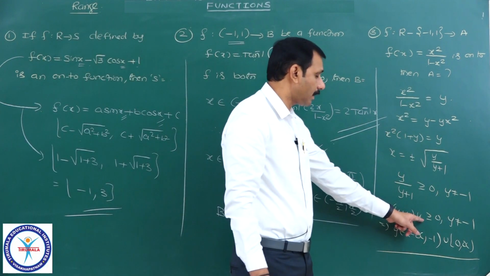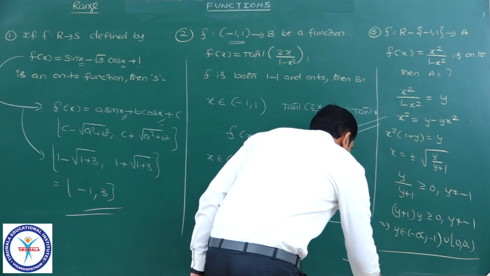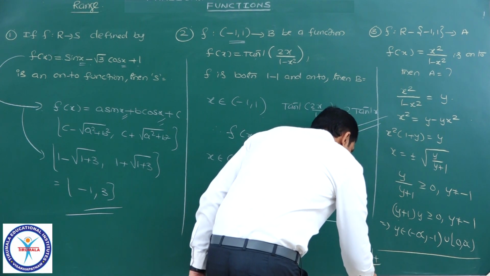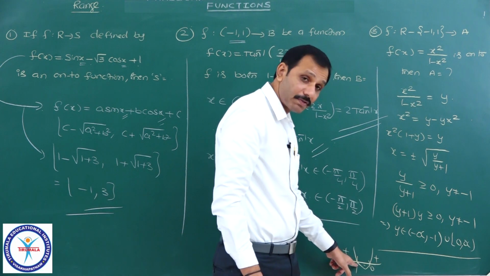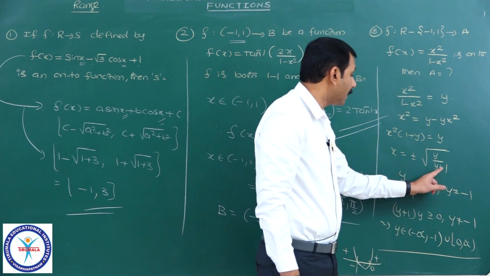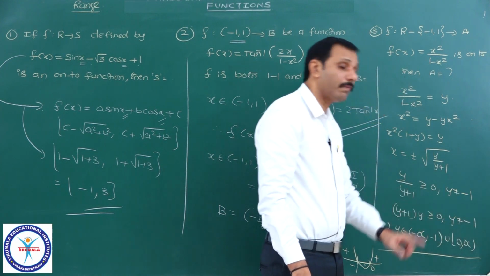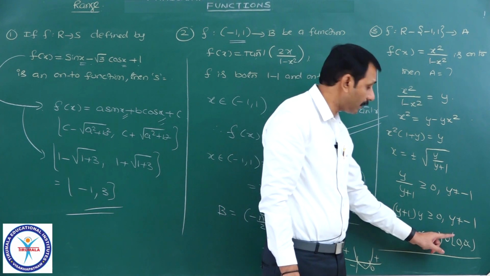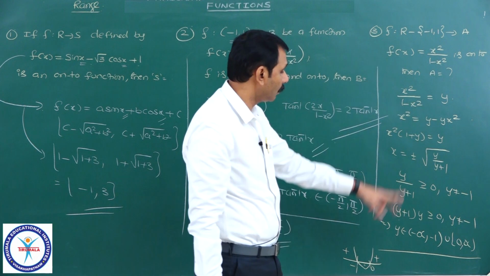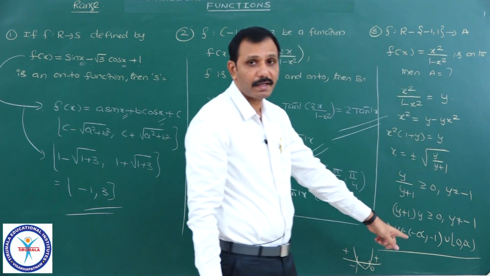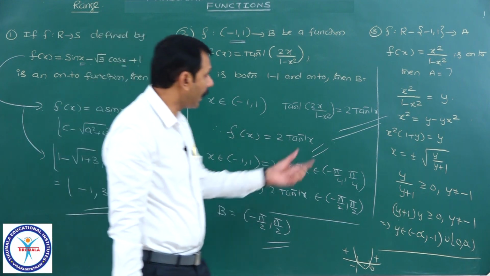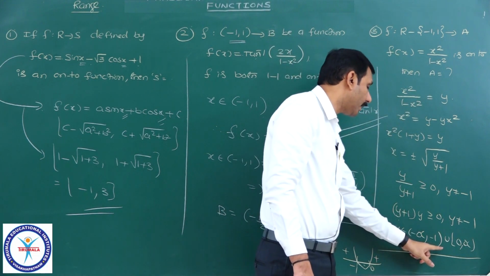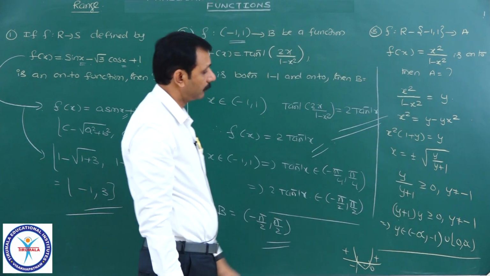Because it is of the form x minus alpha into x minus beta greater than or equal to 0, here it will be open quadratic. It is minus 1 and it is 0. Here positive, here negative. Actually minus infinity to minus 1 closed union 0 to infinity. But because the denominator y plus 1 is there, y should not be equal to minus 1. Therefore, y belongs to minus infinity to open minus 1 union closed 0 to infinity will be the solution, which means that is our set capital A, that is the range of that function. Because I have taken the value of this function equal to y, y is an element in the range and y belongs to what I got, therefore it is the range, our set A.